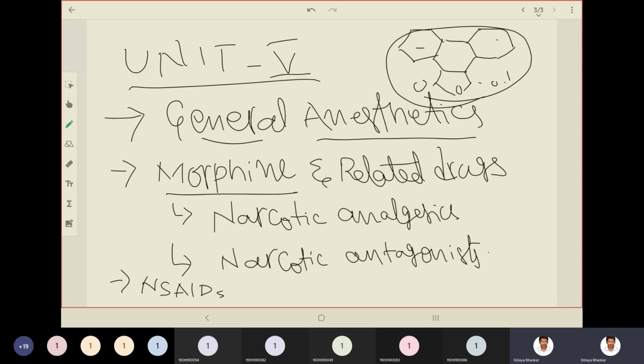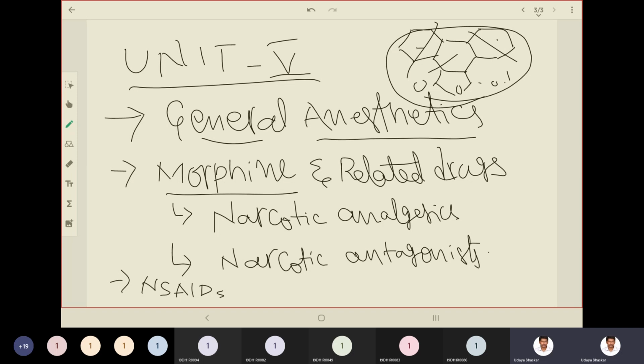So what we did, we took the structure of morphine and started dissecting each part of the molecule and came to a conclusion about which part of the molecule is responsible for producing the pain relieving effect and which part of the chemical structure is responsible for producing other side effects, dependency and all.